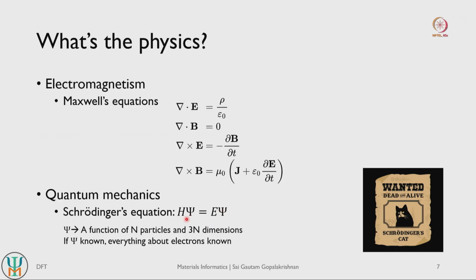But in short, if your psi is known, you basically know everything that is needed to know about electrons in a given system, and once you know everything about the electrons in a given system, you can basically know everything about bonding in that system, and you can start predicting properties associated with that given system. So the key to everything is basically how accurately we can get an estimate of this wave function here.